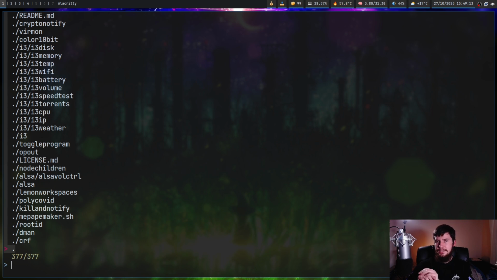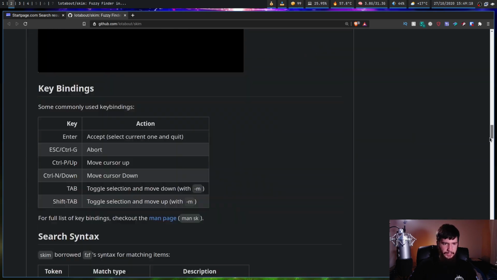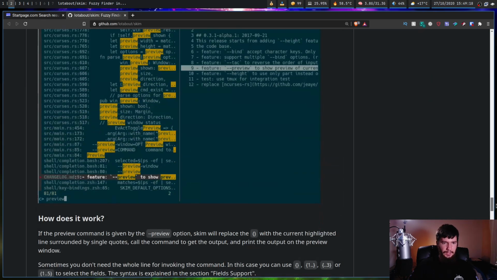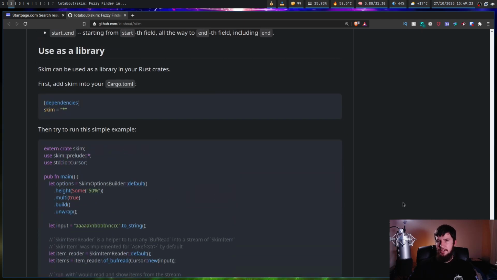Now, I don't have a good way to test this feature, but if we go over to the GitHub page, if we go all the way down to the bottom here, as we're going to notice, where is it? Right here. This can also be used as a Rust library as well. I don't know why that was included, but if that's something that you want to do with this application, that can be done. I don't actually know Rust myself, so I can't test this out and tell you whether it's any good or not, but anyone who does use Rust, if that's something you want, hey, this is an option.